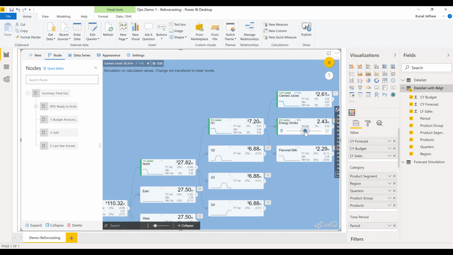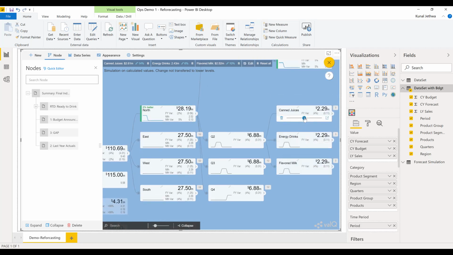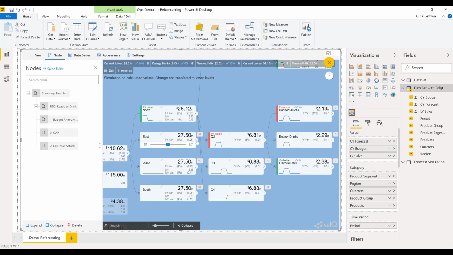I also increase a little bit of energy drinks, and I increase flavored milk as well. In Q2, I see a reduction in canned juices. For energy drinks, I am fine, but for flavored milks, I continue to increase the simulation.